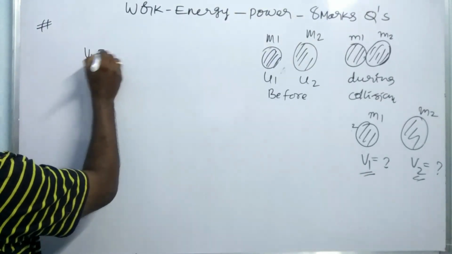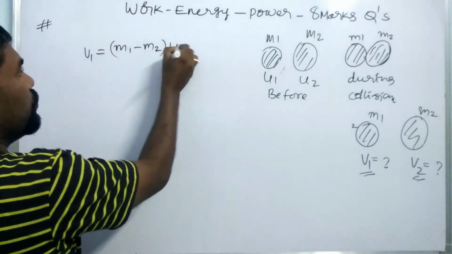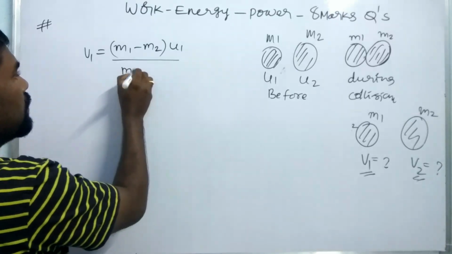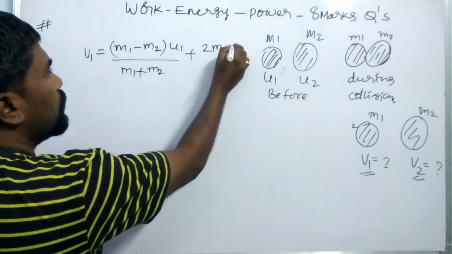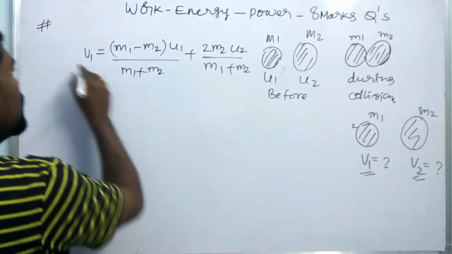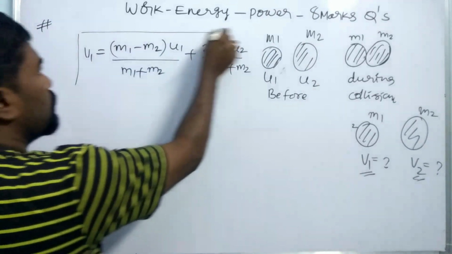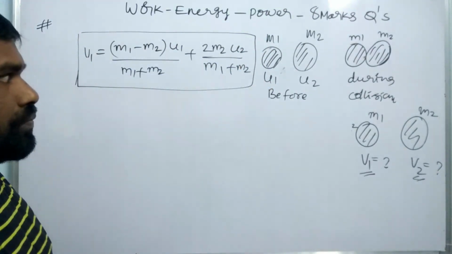Therefore v1 is equal to m1 minus m2 into u1 by m1 plus m2, plus 2m2 u2 by m1 plus m2. So this is the equation for the final velocity of the body which is participating in one-dimensional elastic collision.